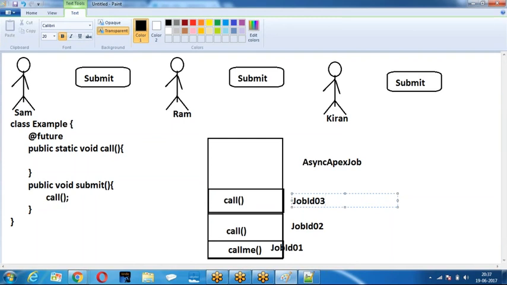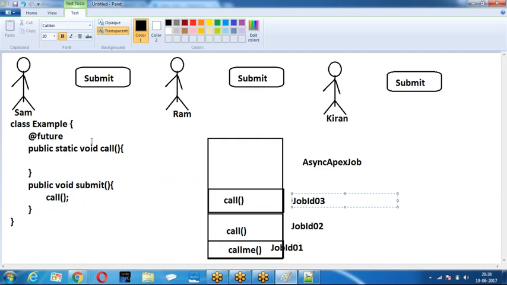Whenever a new record is created, it will get an 18 character ID. In a table, whenever you create a new record, an 18 character ID will be issued. That 18 character ID is nothing but a record ID, and that ID is nothing but a job ID. Now, if you know the job ID, it is easy for me to find out whether my job is completed or not. Now, Sham wants to know whether the job is completed or not.